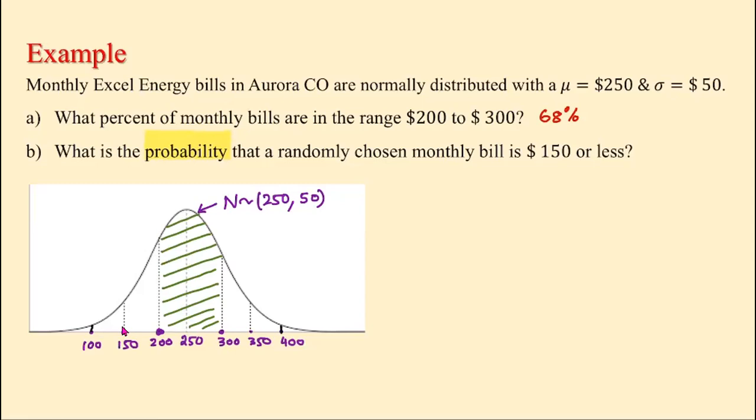If I just want to talk about the values between 150 and 350, this one, this is within two standard deviations. So all these data will be within two standard deviations, and that is 95%.